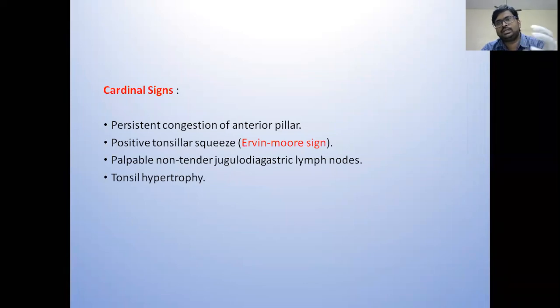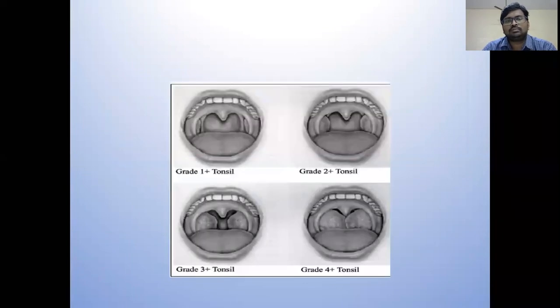If on squeezing or pressing this anterior pillar, some white pultaceous material comes out through the tonsil, then this is known as positive tonsillar squeeze or Irwin Moore sign. This is the most important sign. Other ones are palpable, non-tender jugulodigastric lymph nodes. Then finally, tonsil hypertrophy. Tonsil hypertrophy is one of the most important conditions.